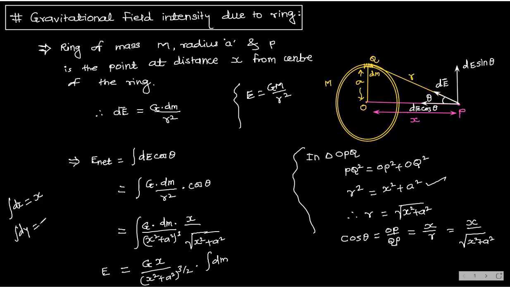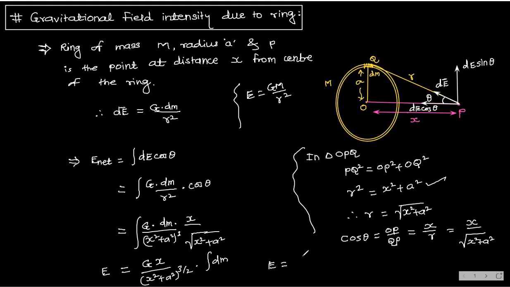Integration of dy is y. Integration of dp is p. Integration of dm is M. So that's why here the complete mass of this is capital M.